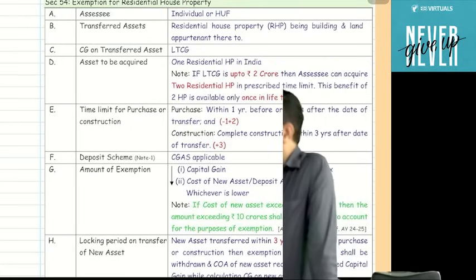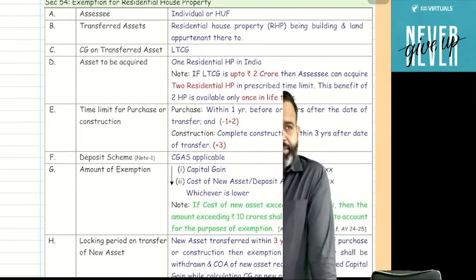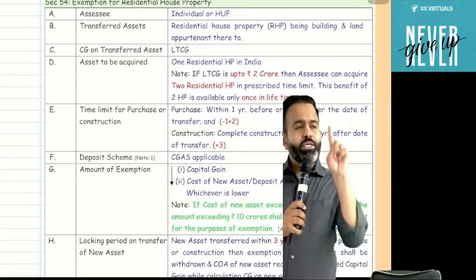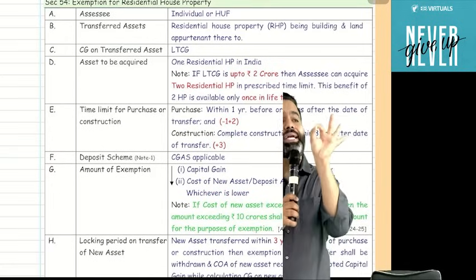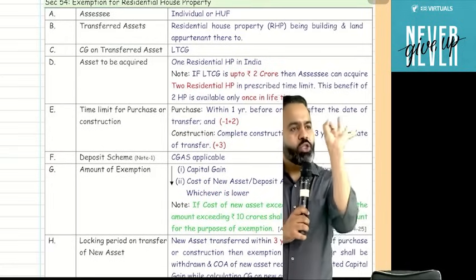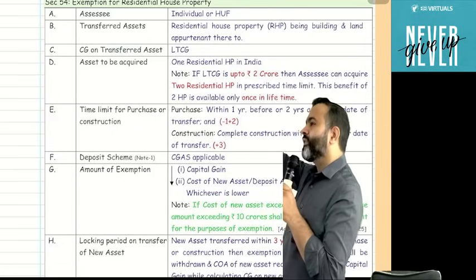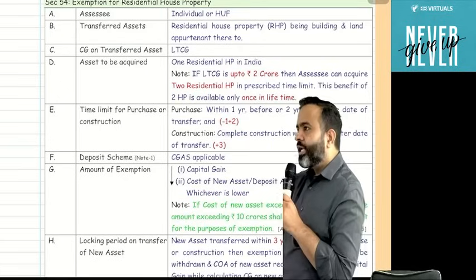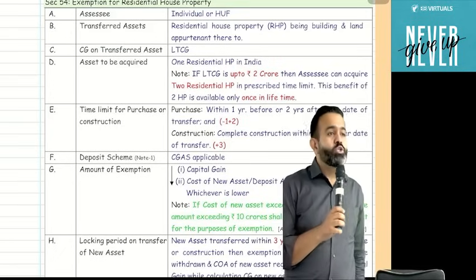Now guys, if an individual or HUF transfers any residential house property, and there is a long-term capital gain, and they purchase any other residential house property in India, meaning the new house property should be in India. Now the old house property may be transferred in Dubai or USA or wherever. But the new house property, whatever they are purchasing, should be in India.